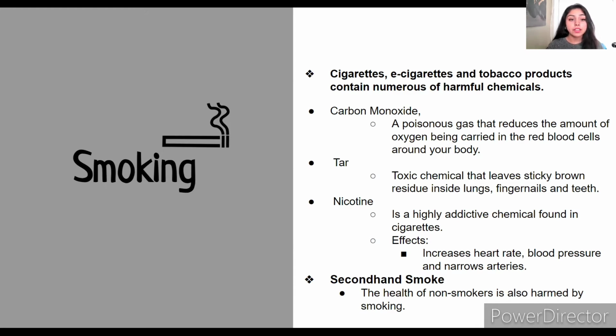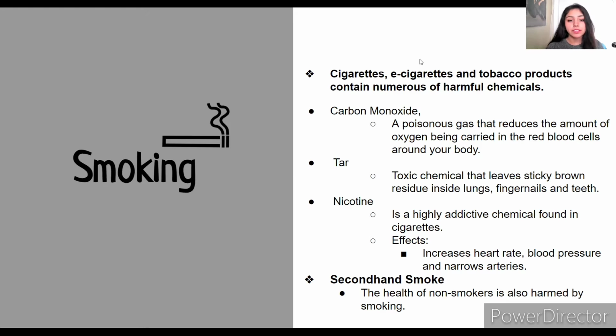The harmful effects of these chemicals are not limited to smokers. They can also affect the health of anyone around them. For example, secondhand smoke. Secondhand smoke is when someone involuntarily inhales smoke from burning tobacco products like cigarettes, cigars, hookahs, or pipes. This also includes breathing in any smoke that someone else has exhaled. So who is harmed by secondhand smoke? Basically, anyone who's exposed to it. It causes health problems in both children and adults.